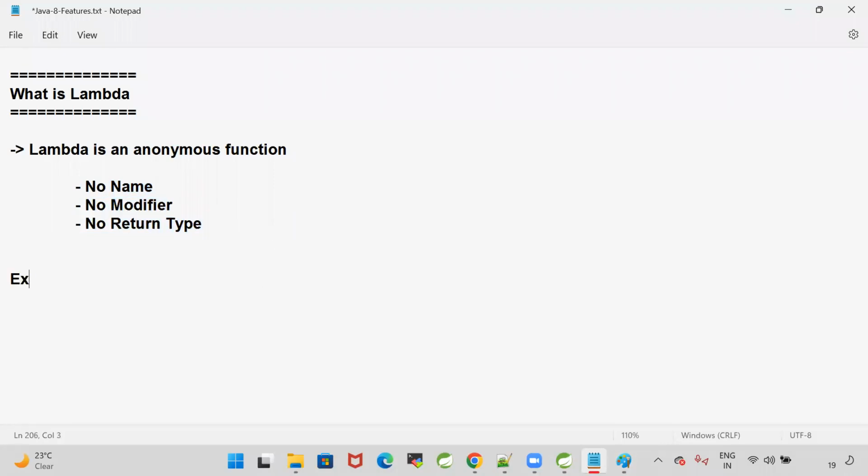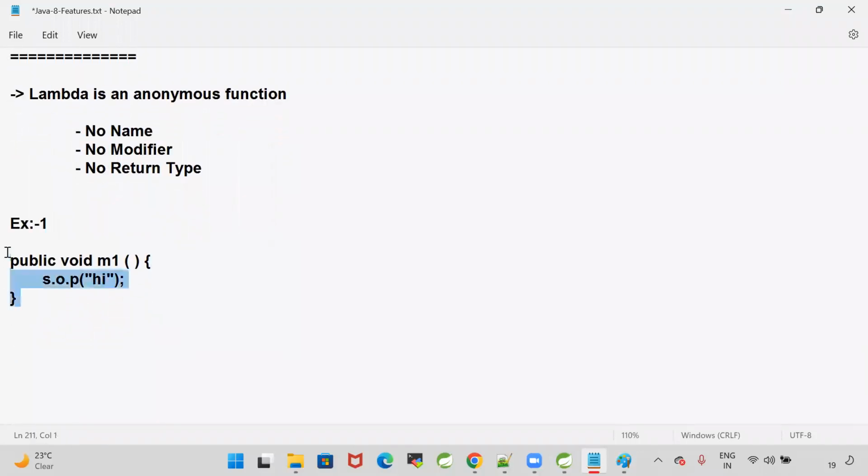Now, example 1 I'm taking. We used to write a method, public void m1. Here I'm writing System.out.println of hi.